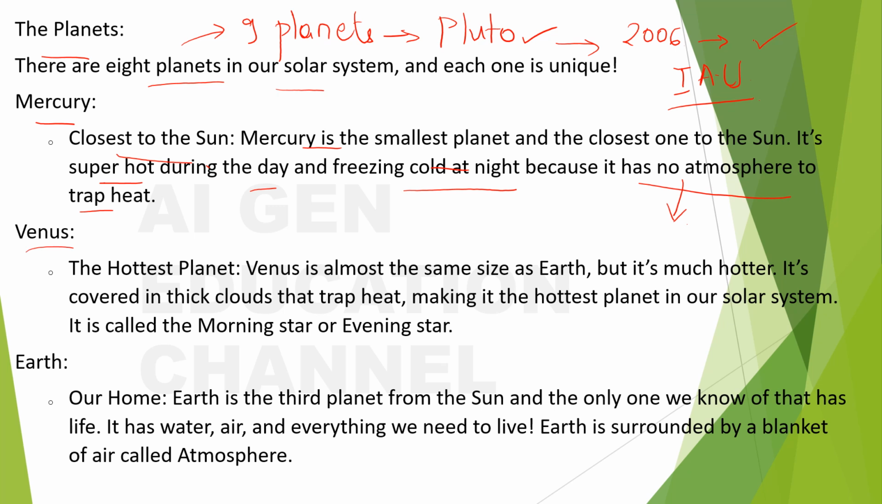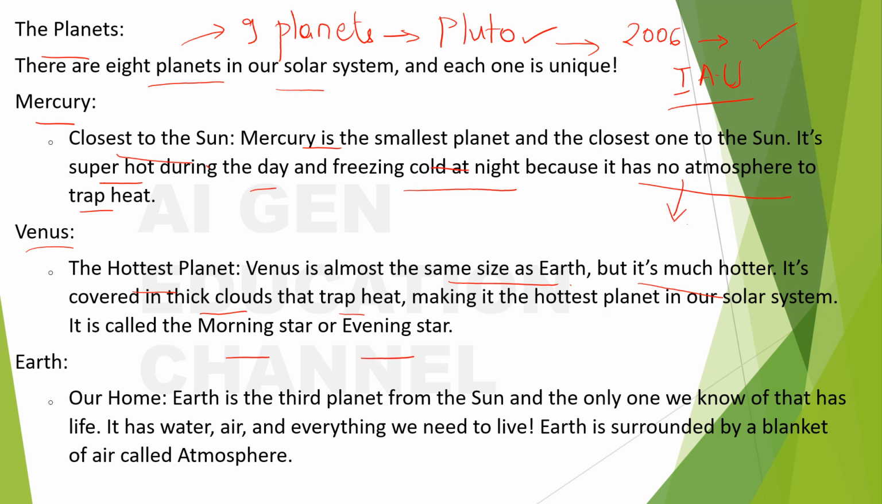Next is Venus, the hottest planet. Venus is almost the same size as Earth. Okay, but it's much hotter. It's covered in thick clouds that trap heat, making it the hottest planet in our solar system. It is called what? Morning star or evening star.